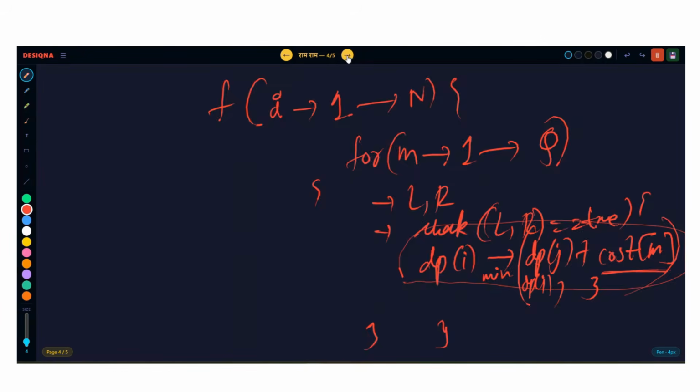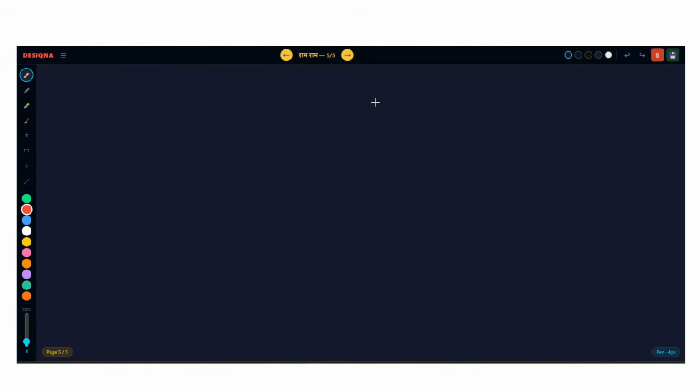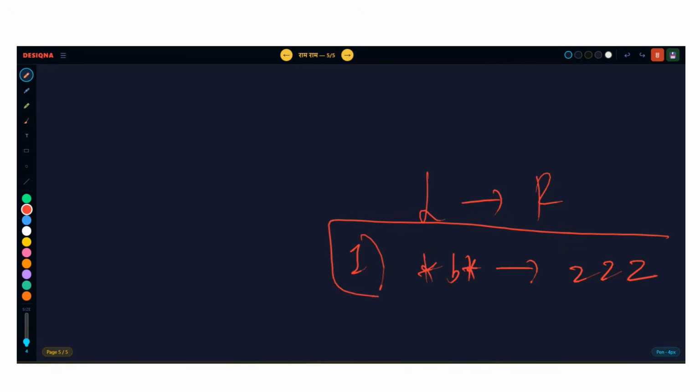But guys, there is one thing which I did not say because I don't want to confuse you. L and R can look like this also, but you never need to worry. Guys, L, R can look like this, say Z, Z, Z. Star, B, star. Guys, a query can look like this. You don't need to worry. Can anyone tell me what is the meaning of this query? Star, B, star can be converted to Z, Z, Z.